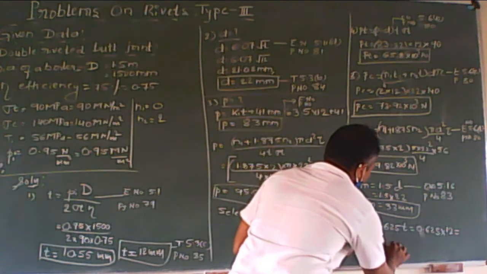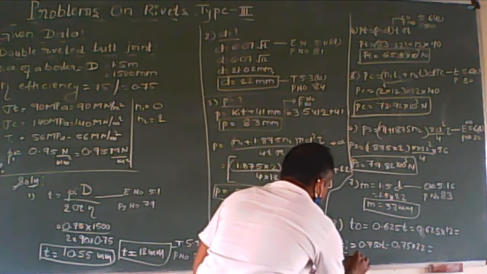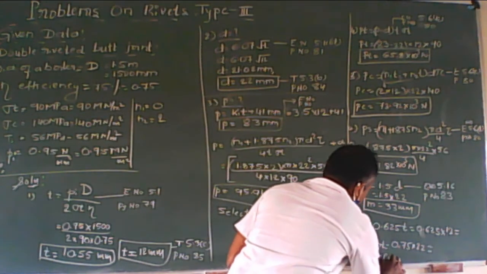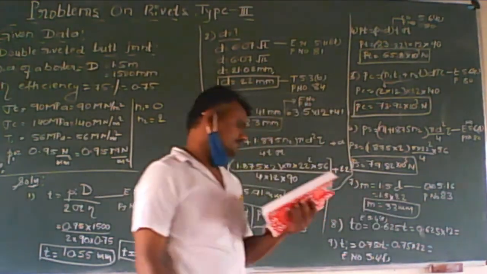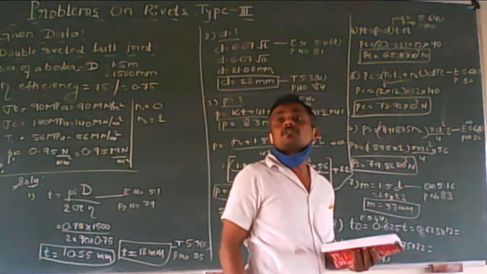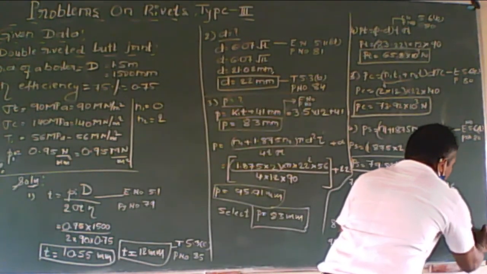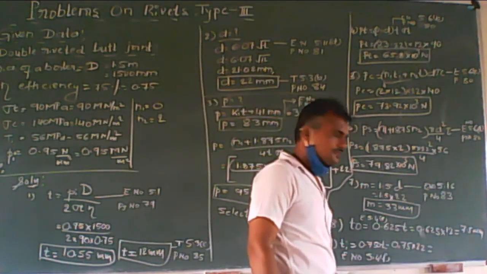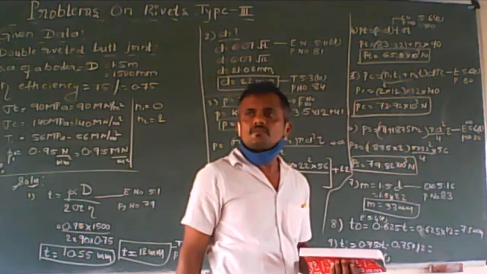And thickness of inner is 0.75 T, 0.75 into 12, equation number 5.4E. The outer one comes to 7.5 mm, and here the bottom one is exactly 9 mm.